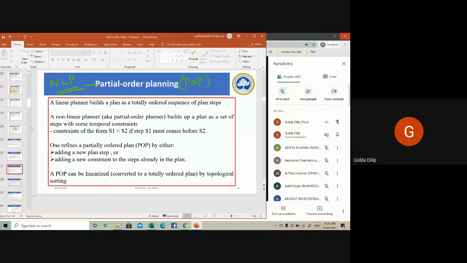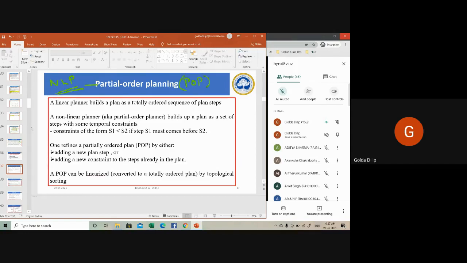I'll give you an example. You want to take your car for servicing, and you want to make an important phone call. In the case of linear planning, you will first make the phone call and then take the car for servicing, completing both tasks in a linear manner. But when you execute the same task as a non-linear plan, you can perform two tasks concurrently.